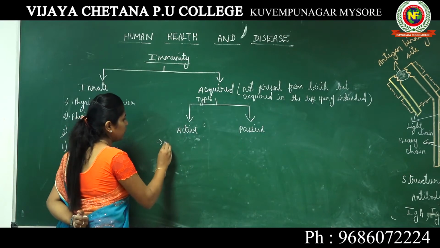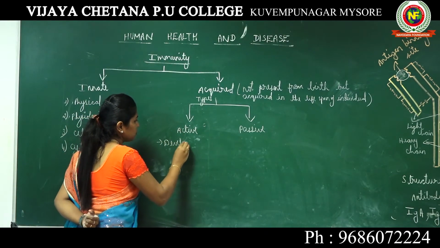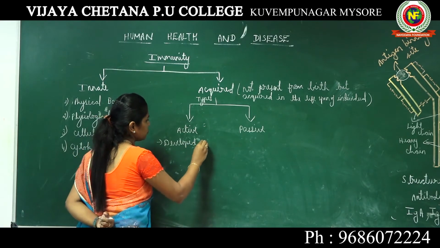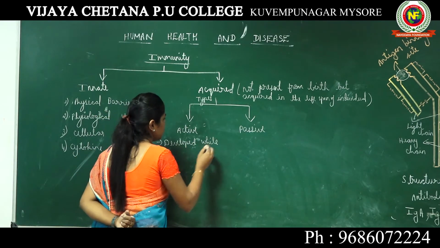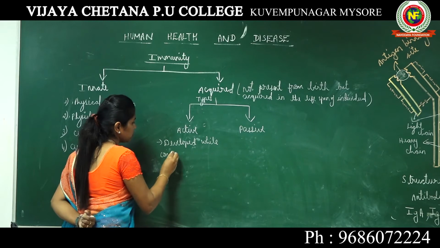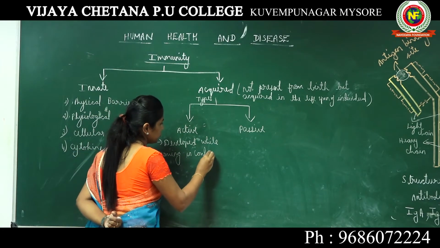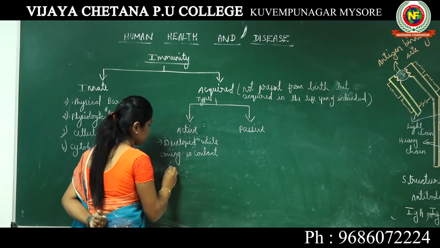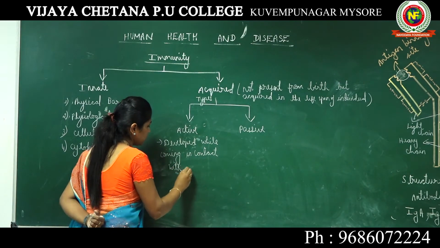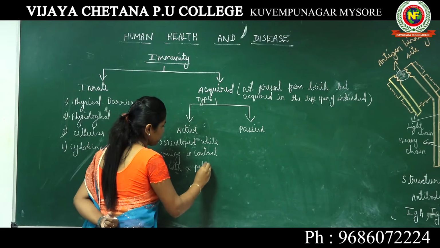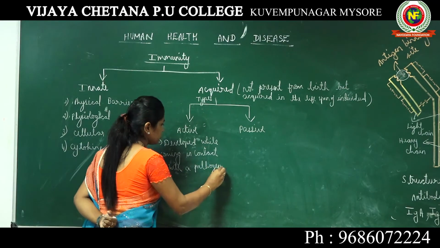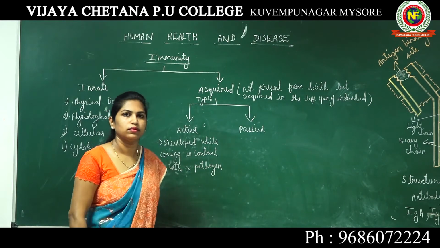Okay, active immunity is developed while coming in contact with a pathogen.